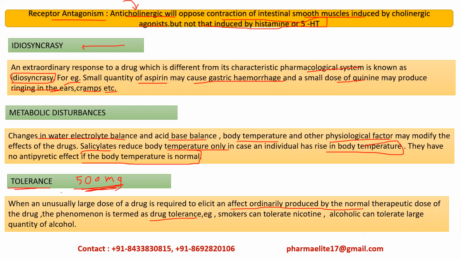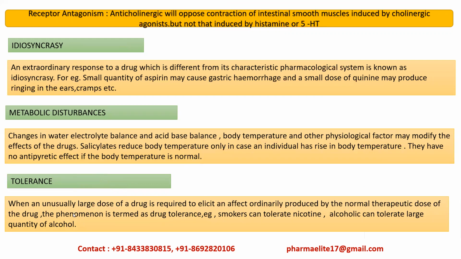In this case, the requirement is that we need a larger dose to elicit the same pharmacological or therapeutic action. Examples here are that smokers can tolerate nicotine, and alcoholics can tolerate large quantities of alcohol.